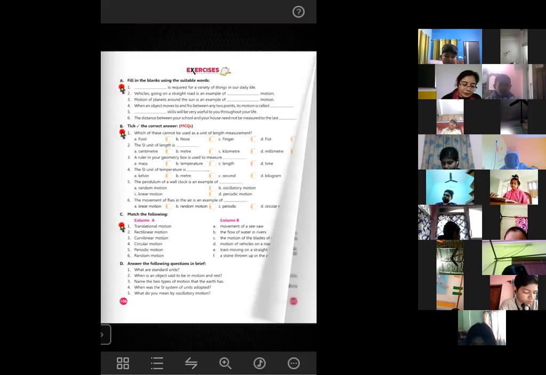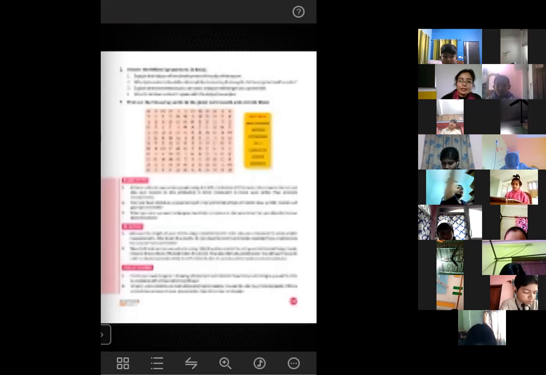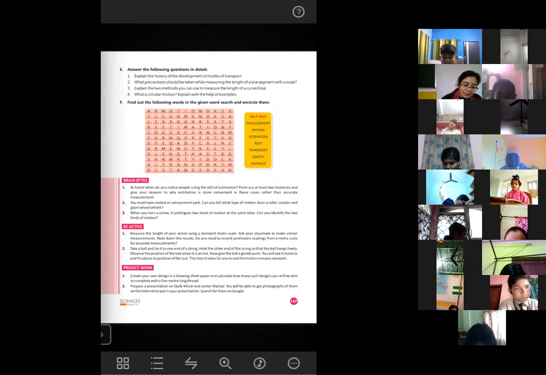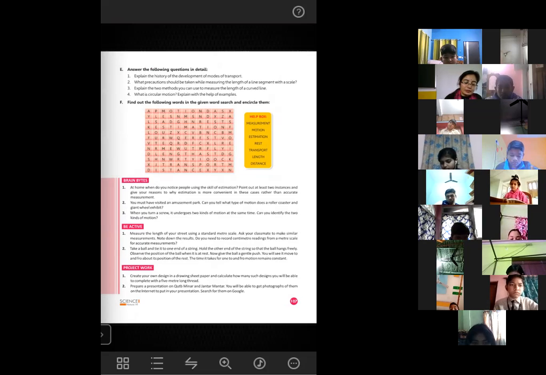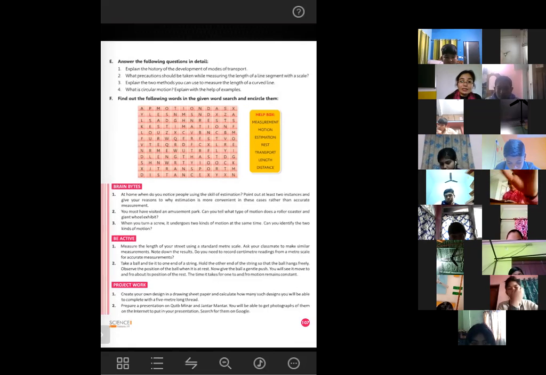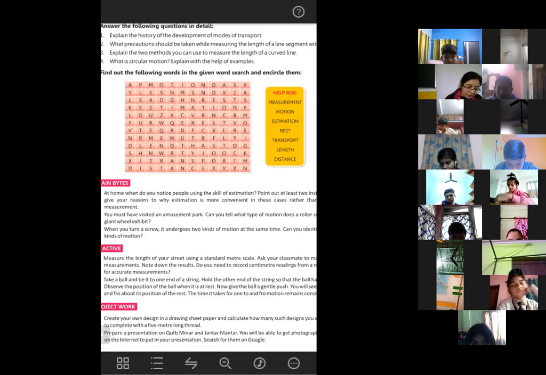Now go to the next page. Let's see what are the questions that are given here. Here you can see long type question answers are present, and part E and part F contain some words that you will have to find out. So first of all, let's do this part. A few words are here that you will have to find out from this section. The first word that is given in the help box is measurement. Can anyone find the word measurement?